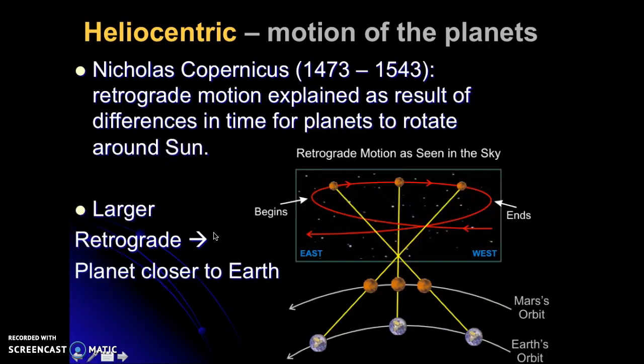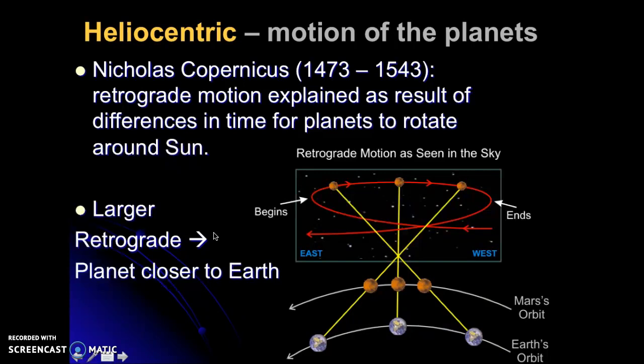So that means Earth is moving around the sun faster in its orbit than Mars. Mars takes about twice as long to orbit around the sun than the Earth does. So this means that Earth is going to pass Mars in our orbit now and then. And this is all about perception. So from our perception from Earth, it looks to us like Mars is going backwards, but it's really the fact that we're passing Mars in our orbit.